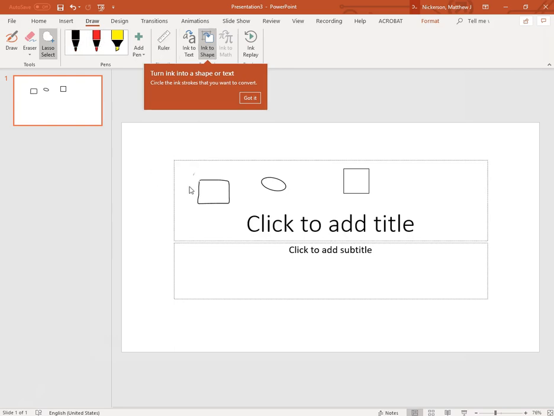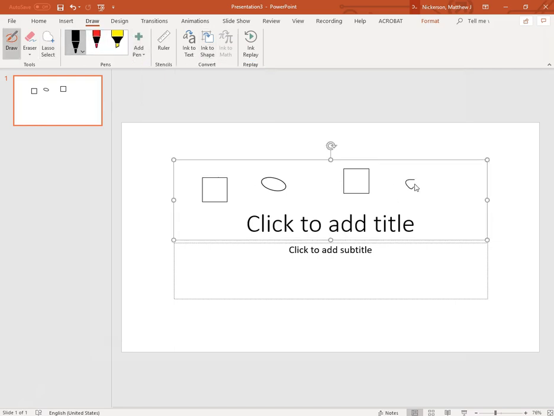If I go directly to the ink shape, it still tells me to use the lasso, but if I choose ink to shape and then do the lasso, it changes it right to the shape. I don't need to click on the little icon to the right. A couple different ways to convert to text. Some work better than others.